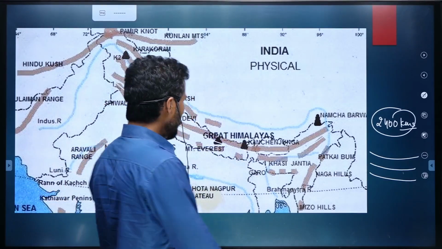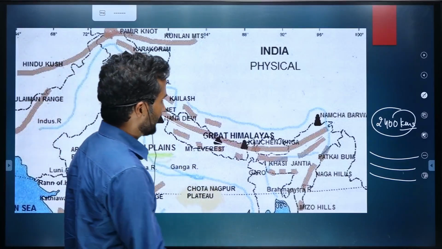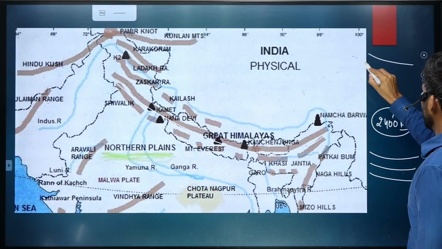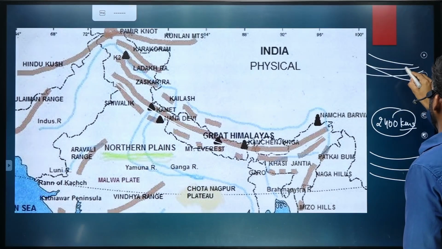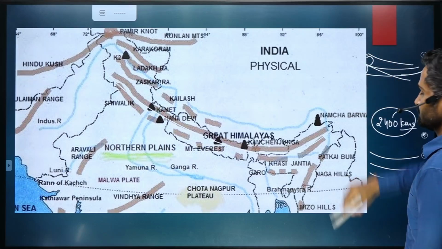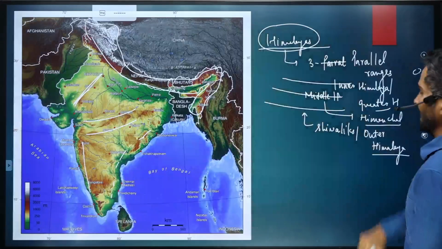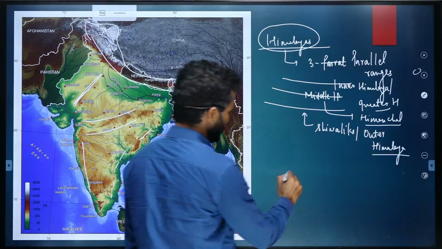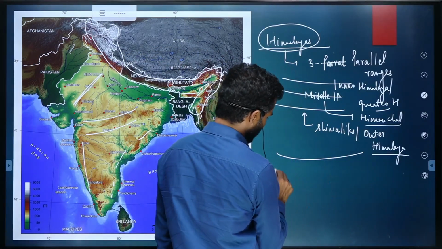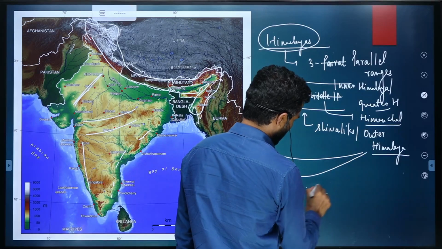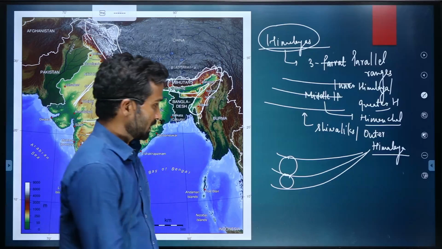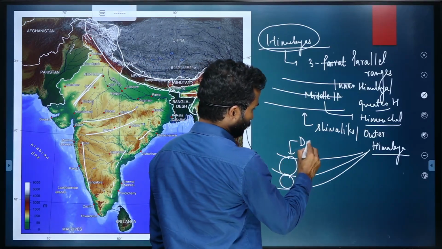So if you look at this extension, you'll realize that in the western part the valleys present between the ranges are broader, and in the eastern part these valleys are narrower. So these broader valleys in the western part are called Doon.